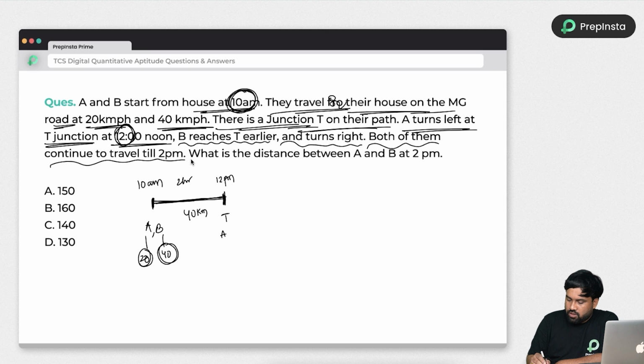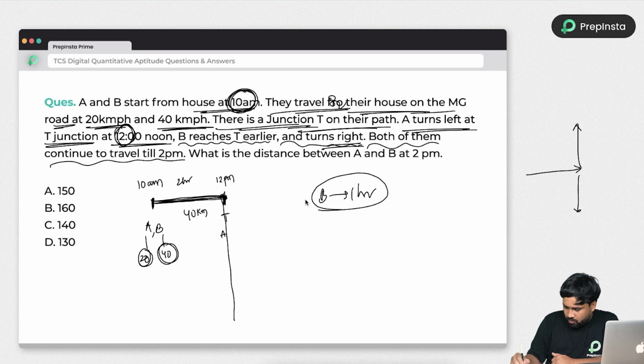Both of them continue to travel till 2 p.m. Okay. So guys, see, after reaching the T point, B turned right. B turned right, nothing but the person who is traveling in this direction, right will be this direction and left will be this direction, right? So B traveled downwards. See, B traveled this 40 kilometers in 1 hour only. I am talking about B.